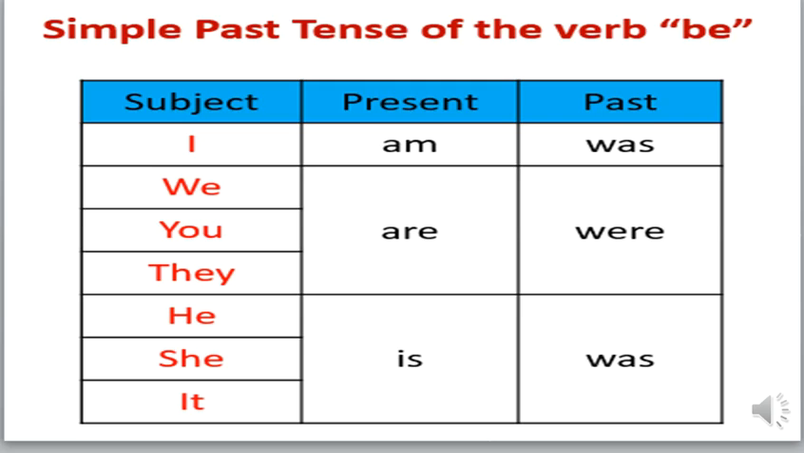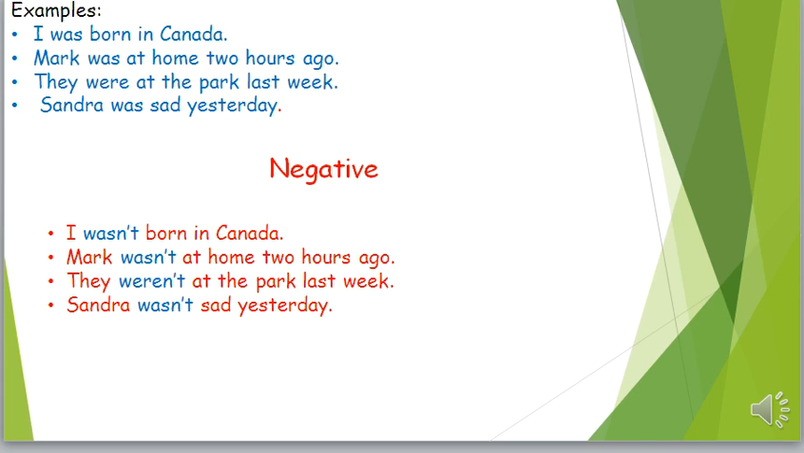Let's see some examples. I was born in Canada. Mark was at home 2 hours ago. They were at the park last week. Sandra was sad yesterday. Now, how can we change these sentences into negative?